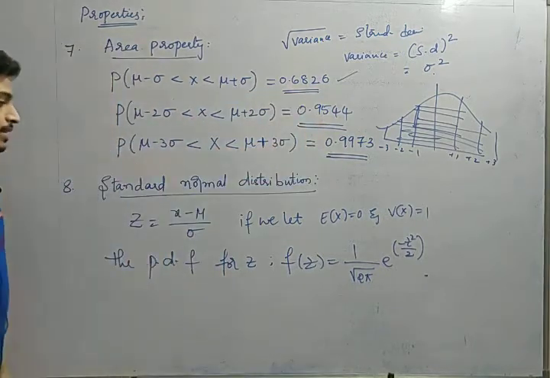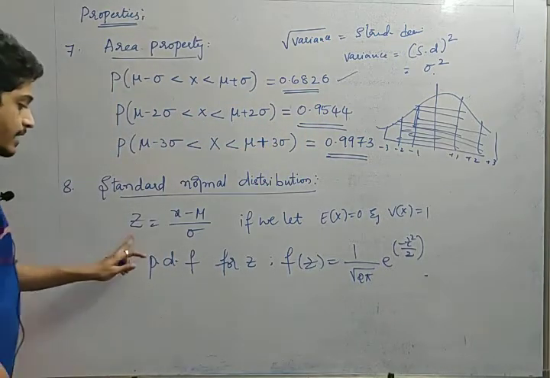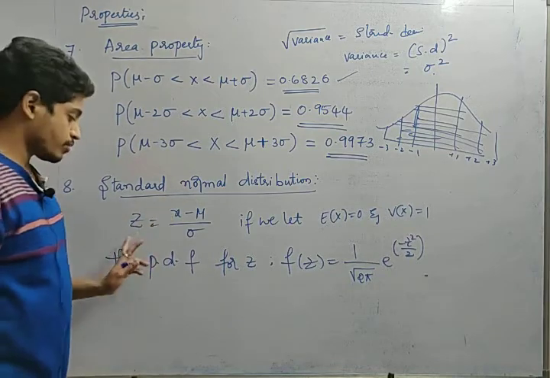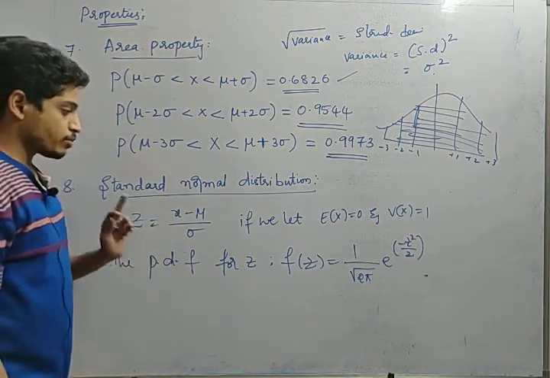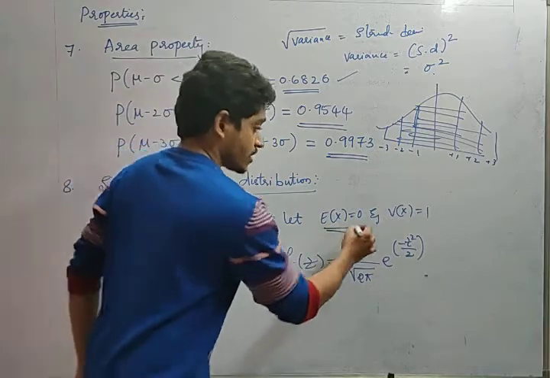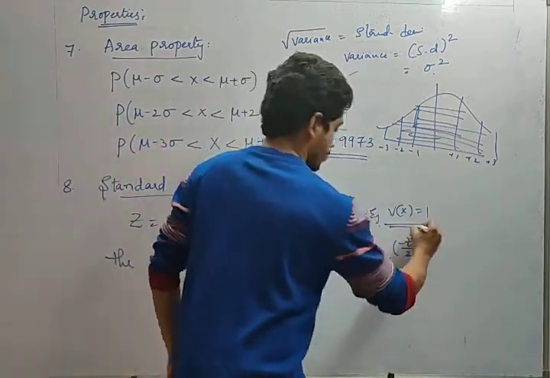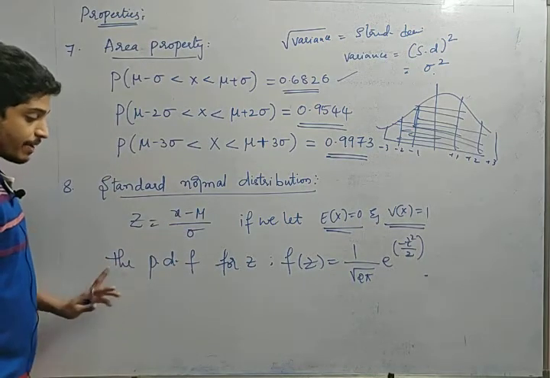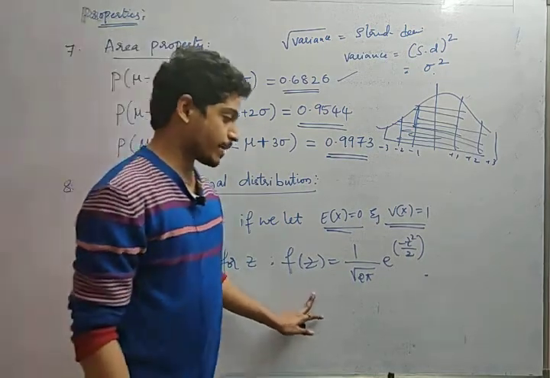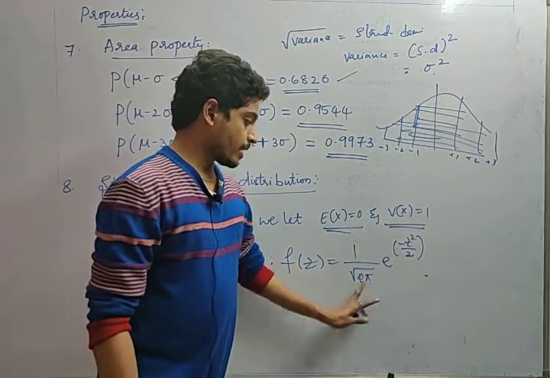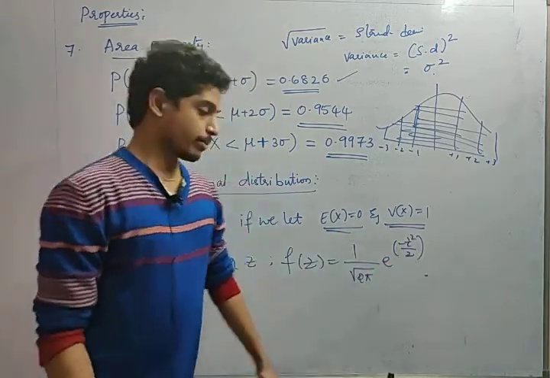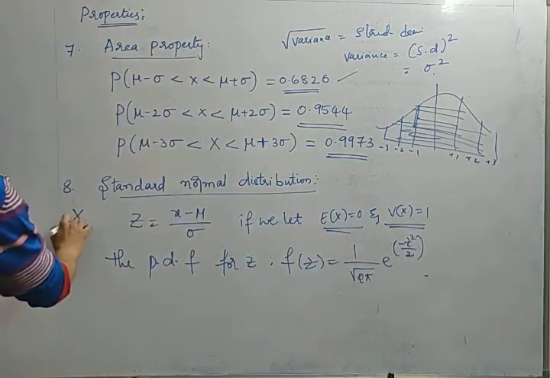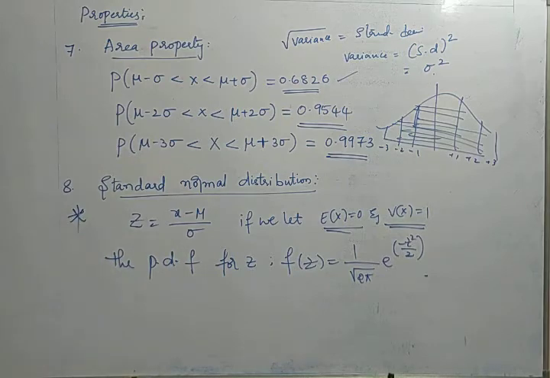Now, the standard normal distribution: z is a standard normal distribution variable, z equals x minus mu by sigma. When expectation is 0, this one we have already discussed. Expectation is 0 and variance equals 1, z equals x minus mu by sigma. Okay, the PDF for z, f of z, will become 1 by root over 2 pi e power minus z square by 2. This formula is very important friends, that's why I am stressing again. Just note it down.